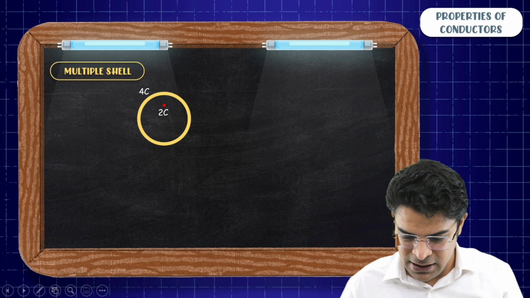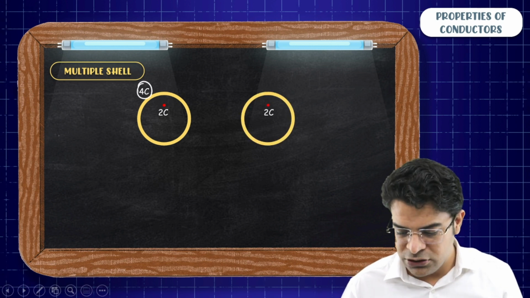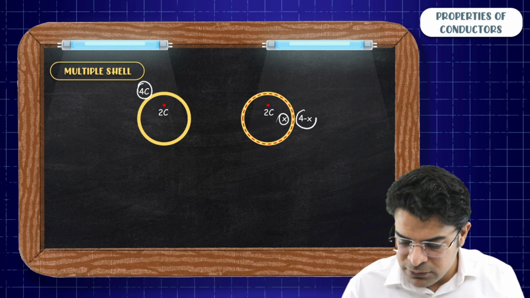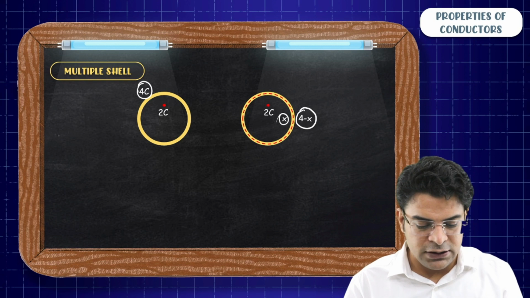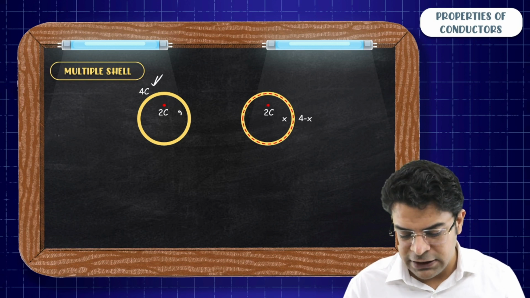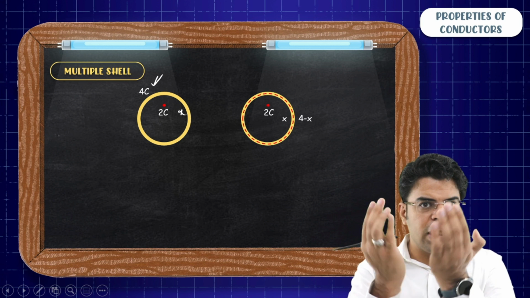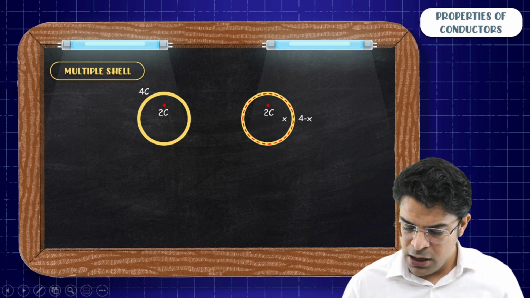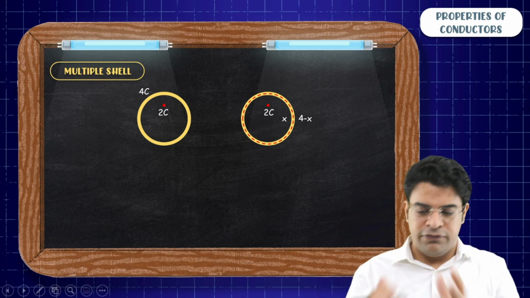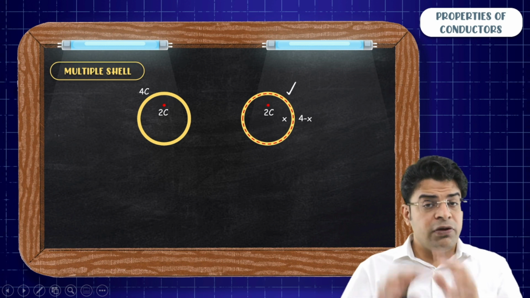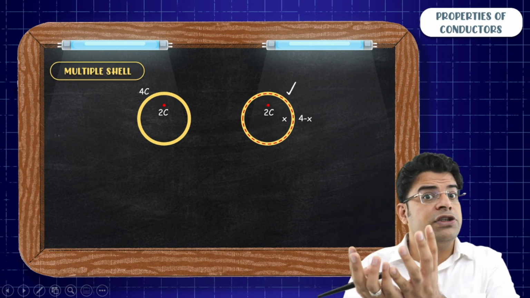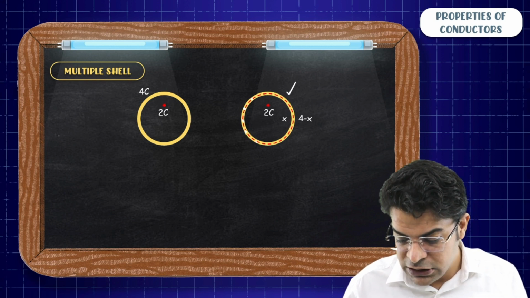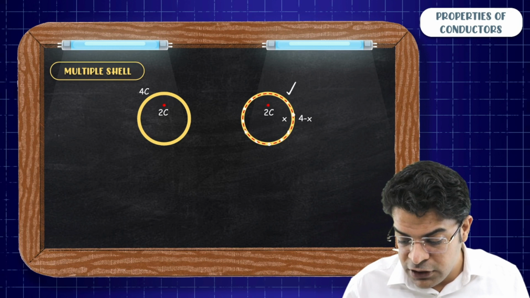Yes. Let's say out of the 4 coulomb, the charge on the inner surface comes out to be x and the charge on the outer surface comes out to be 4 minus x. The net charge is 4 coulomb. Now I can visualize a Gaussian surface, denoted by this red color, between the inner surface and outer surface of this shell.